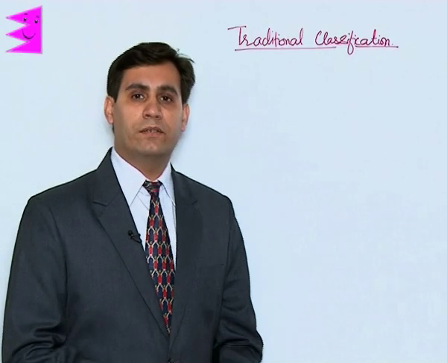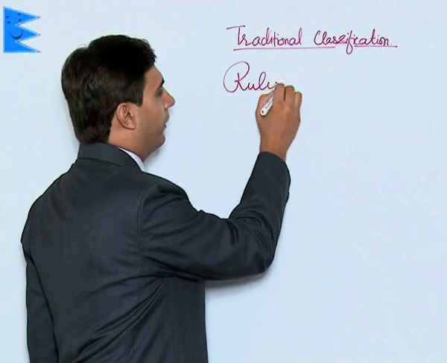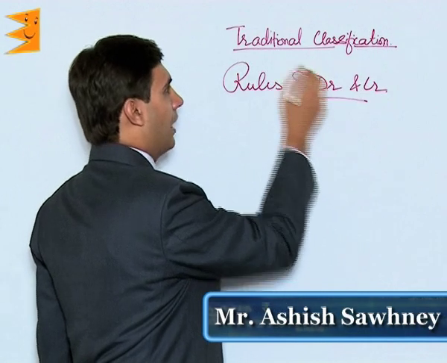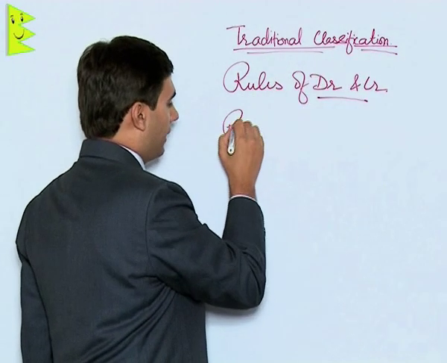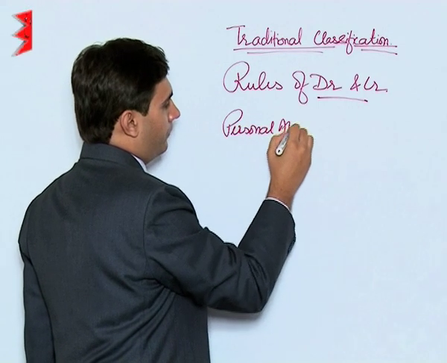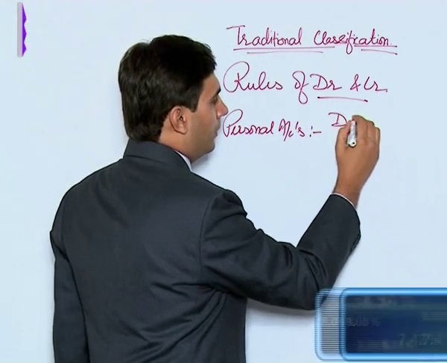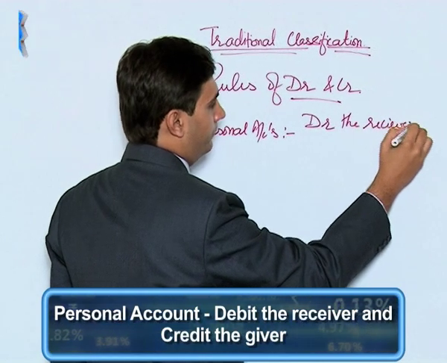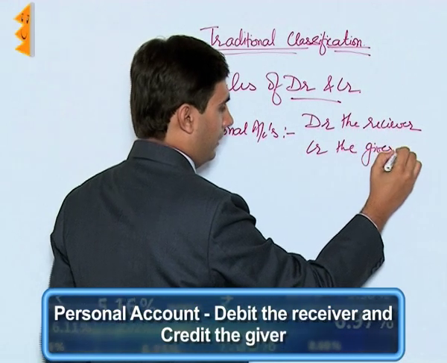Coming to rules under traditional classification. Students, the rules of debit and credit under traditional classification. For personal accounts, the rules are: debit the receiver and credit the giver.